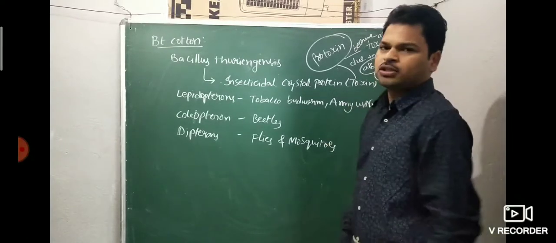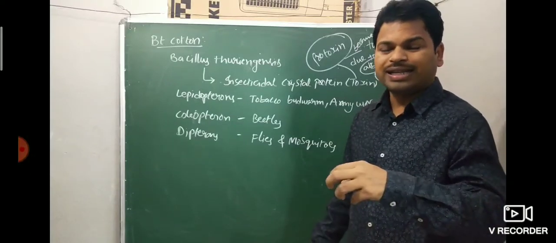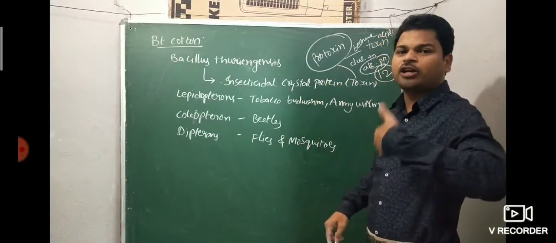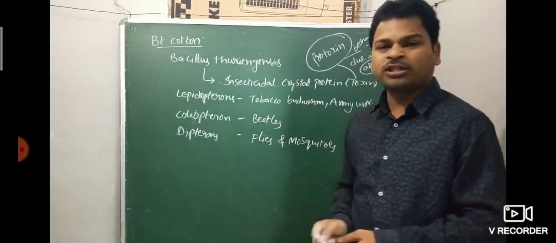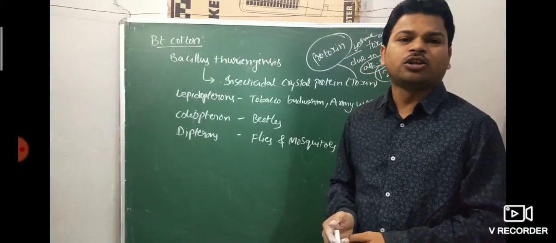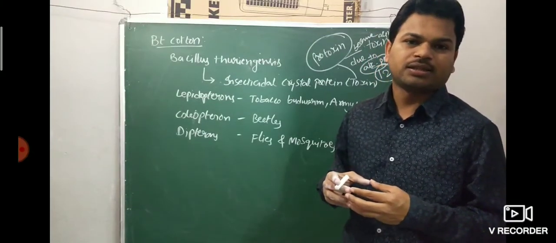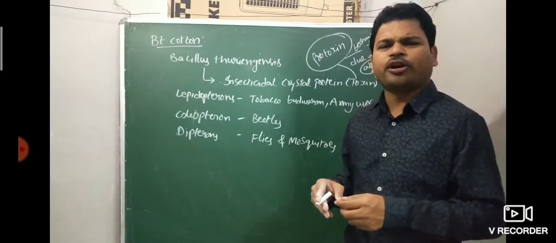Where alkaline pH is present, in that condition the protoxin is converted into the active form of toxin. Bacillus thuringiensis does not have alkaline pH, so that is why it is not causing harm to the bacterium.